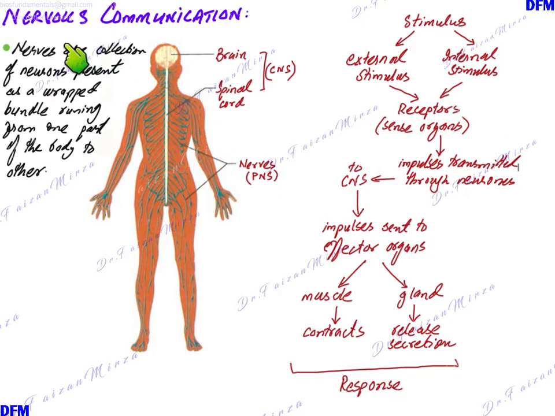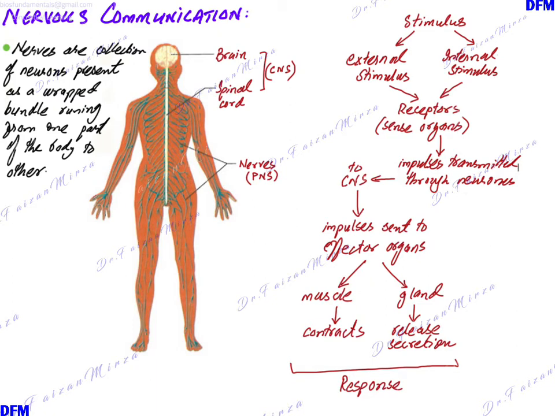So what are nerves? All these green pathways are shown in this diagram. Simplistically, these are your nerves. Nerves are a collection of neurons present as a wrapped bundle running from one part of the body to another. For example, if you can see this green line, it is traveling from the fingertip, along the elbow to the shoulder and across the upper torso, and here it goes to the spinal cord and the central nervous system. So all these green lines are actually the nerves here.